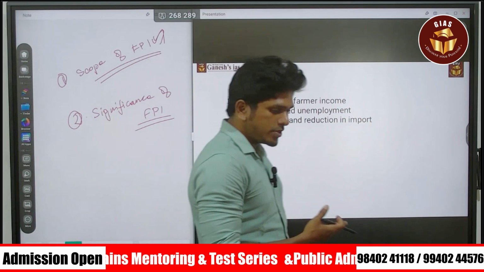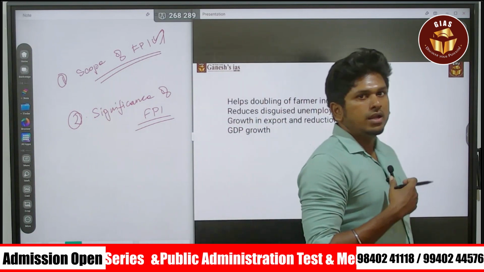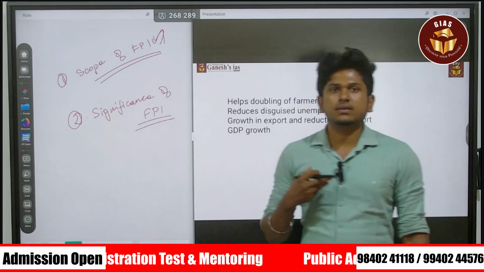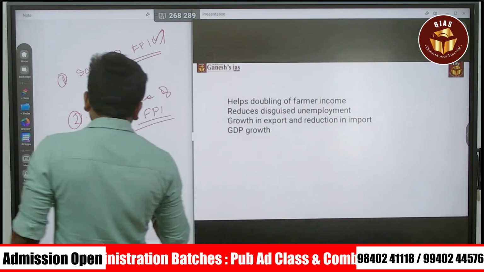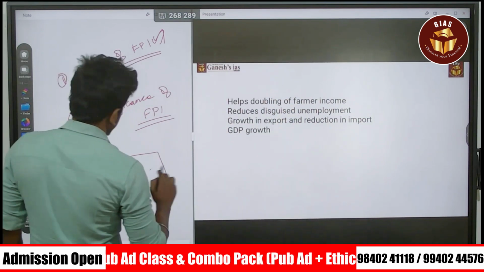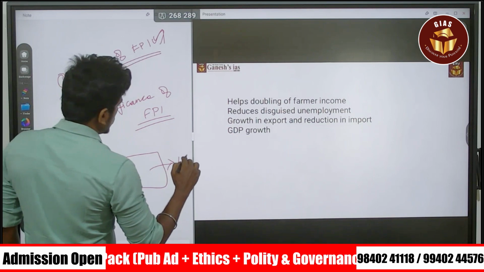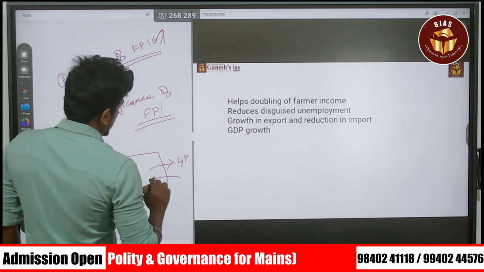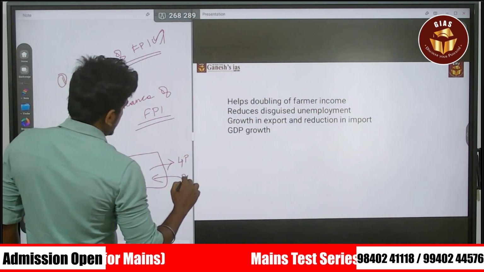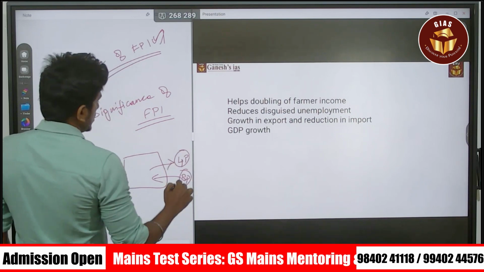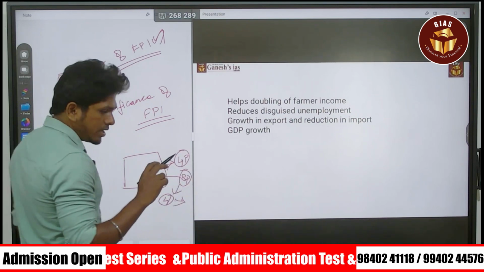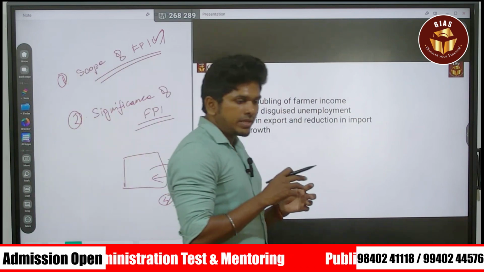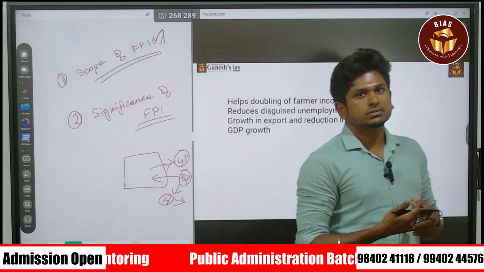That is obviously true, because in India the major crisis is disguised unemployment in the agriculture sector, which means in a farmland, if it needs 4 persons to work, in India there will be around 8 persons working. The extra 4 persons are unemployed, but it is a hidden unemployment.